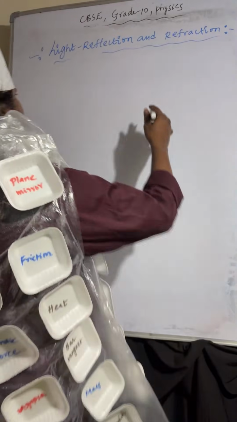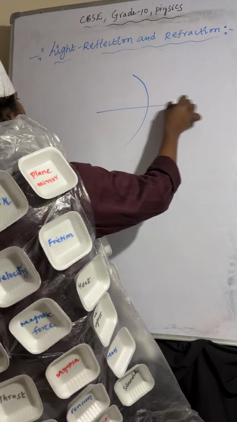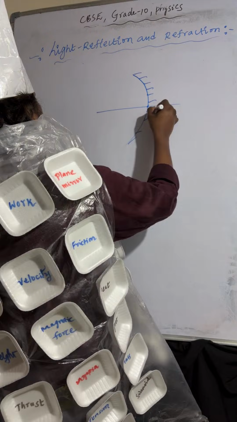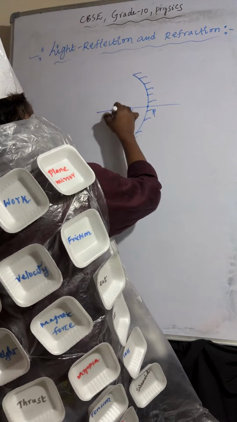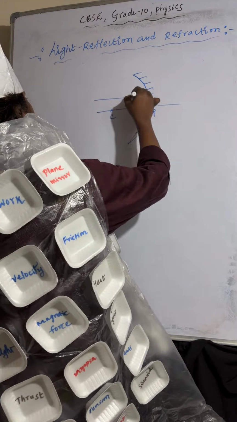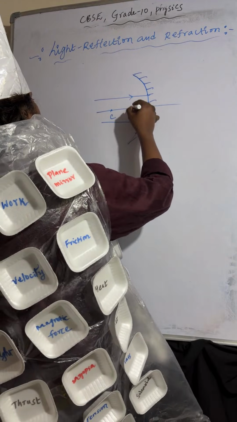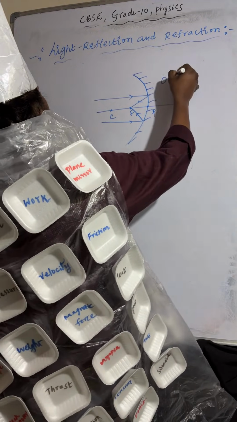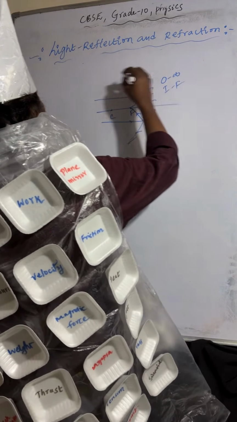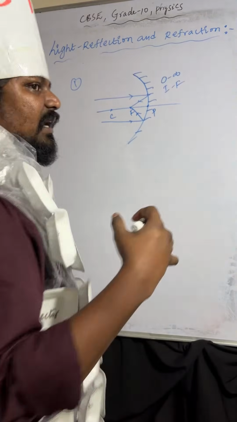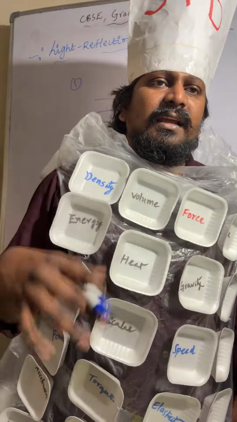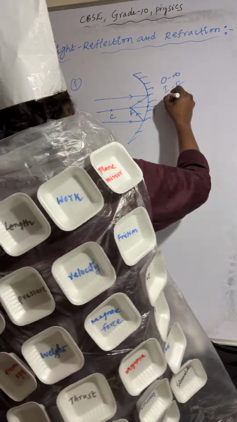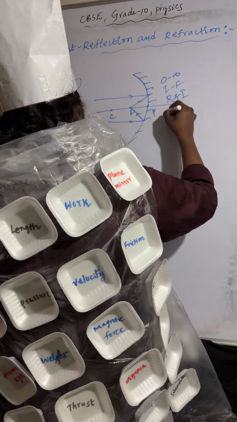Object is at infinity. I'm taking the concave mirror: pole, focus, center of curvature. Light rays are coming from infinity. After reflection, those light rays meet at focus. Object at infinity, image is forming at focus. What is the nature of the image? Real, inverted, and highly diminished.